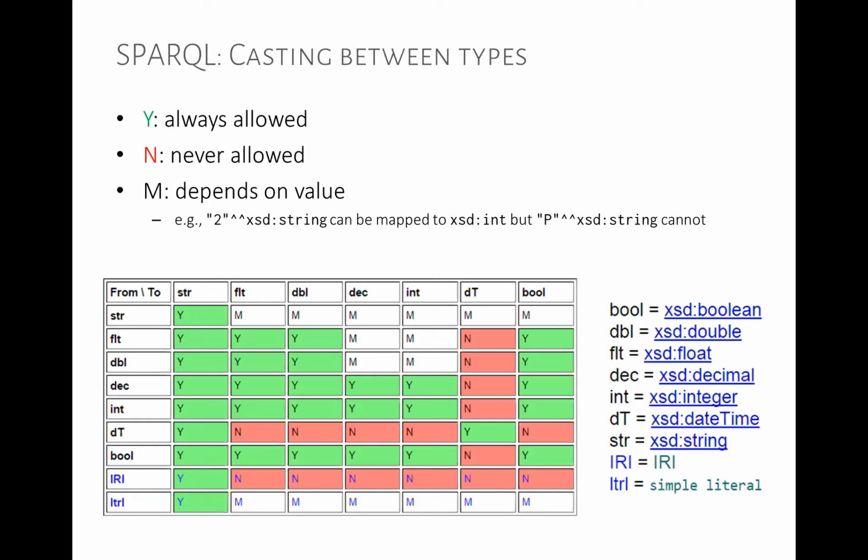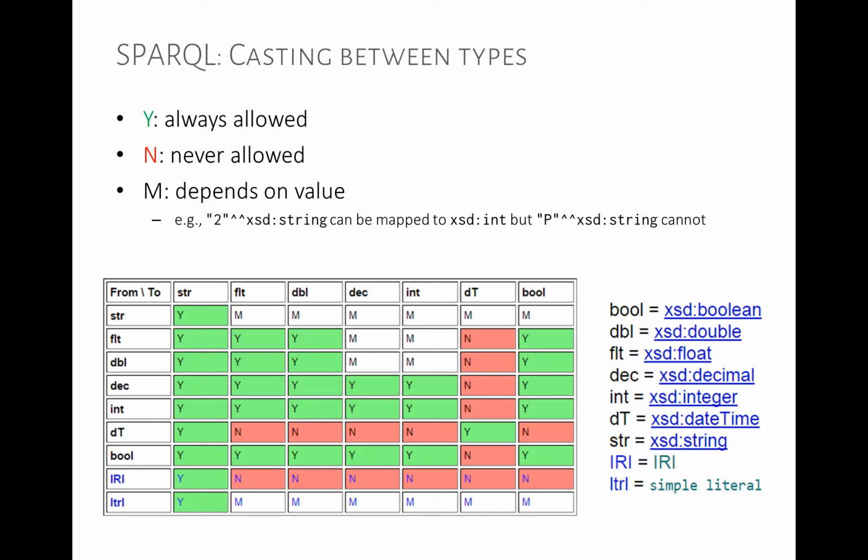So we can also cast between types. So we have here some sort of matrix which explains what kinds of types we can cast, and it's more or less intuitive. It's as you would expect. So, for example, we can always cast from a float to a double. Yeah, we can always cast from a double to a float. Okay, we might lose some precision, but we can do that. We can cast from, let's say, Boolean. Actually, I don't know how that works, to a string. Okay, that one would be just true. We can also cast to an int. I'm not sure what that gives. Maybe it gives 1 if it's true and 0 if not. Not sure.